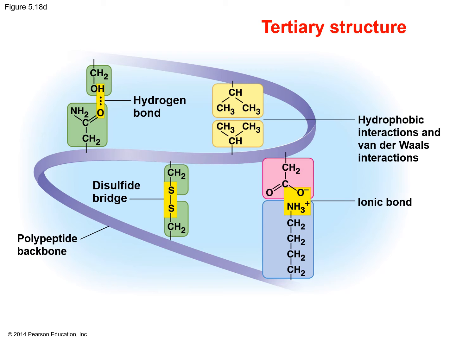Tertiary structure happens when the side chains of amino acids interact with one another, and they can interact with hydrophobic interactions, where 2 hydrophobic amino acids can get together and cluster together. They can form ionic bonds, where you get an acidic and basic amino acid finding each other. They can form hydrogen bonds, and they can form those disulfide bridges between the sulfhydryl groups found on a couple of amino acids. These types of interactions then help to stabilize the 3D shape of a protein, and this is known as tertiary structure.